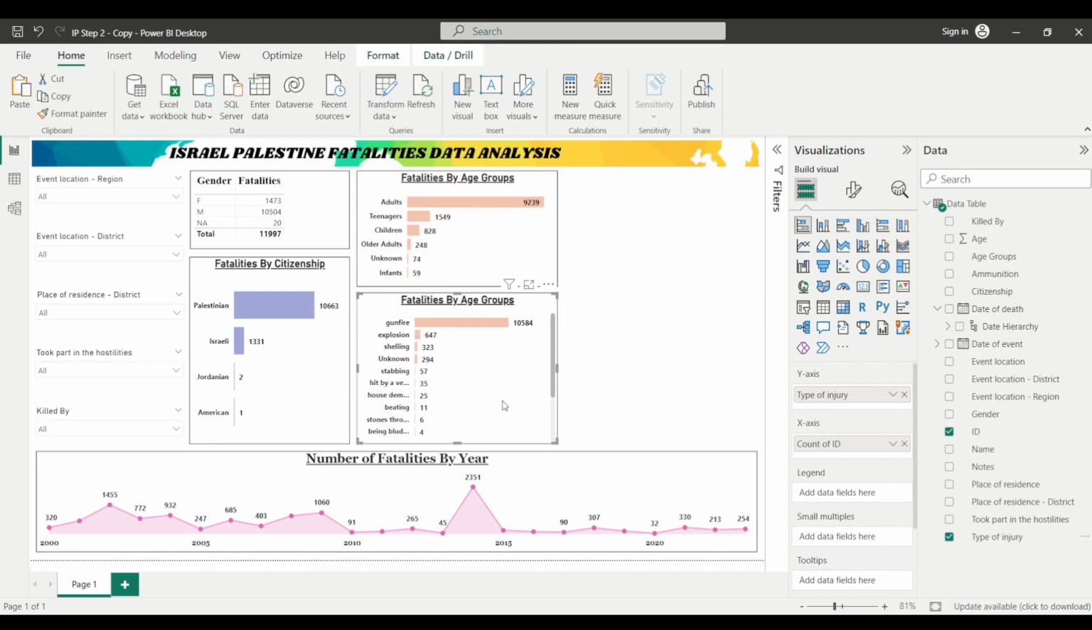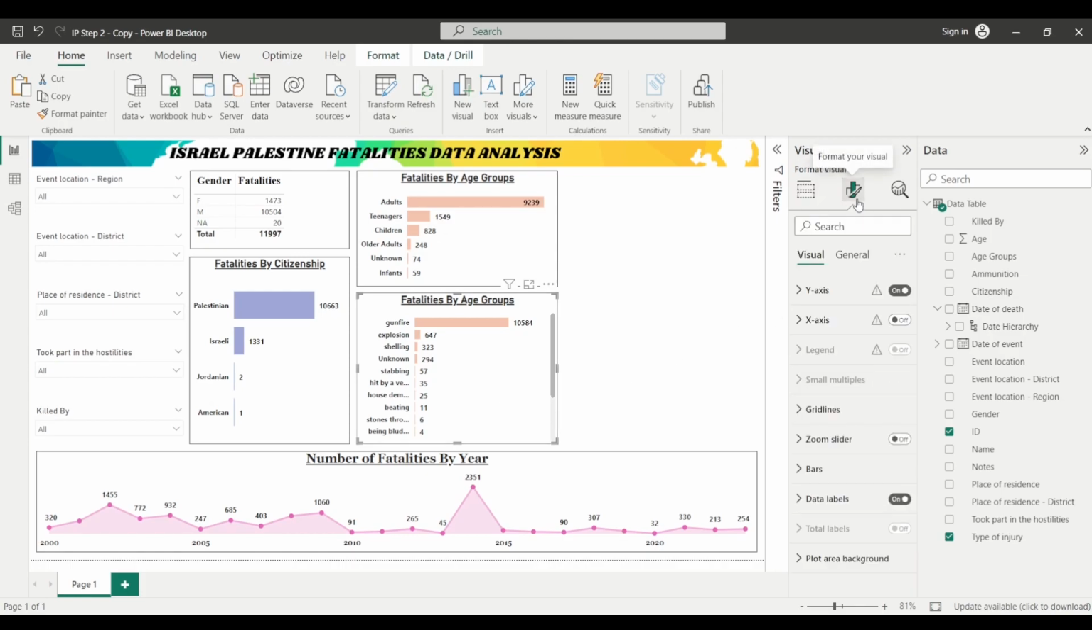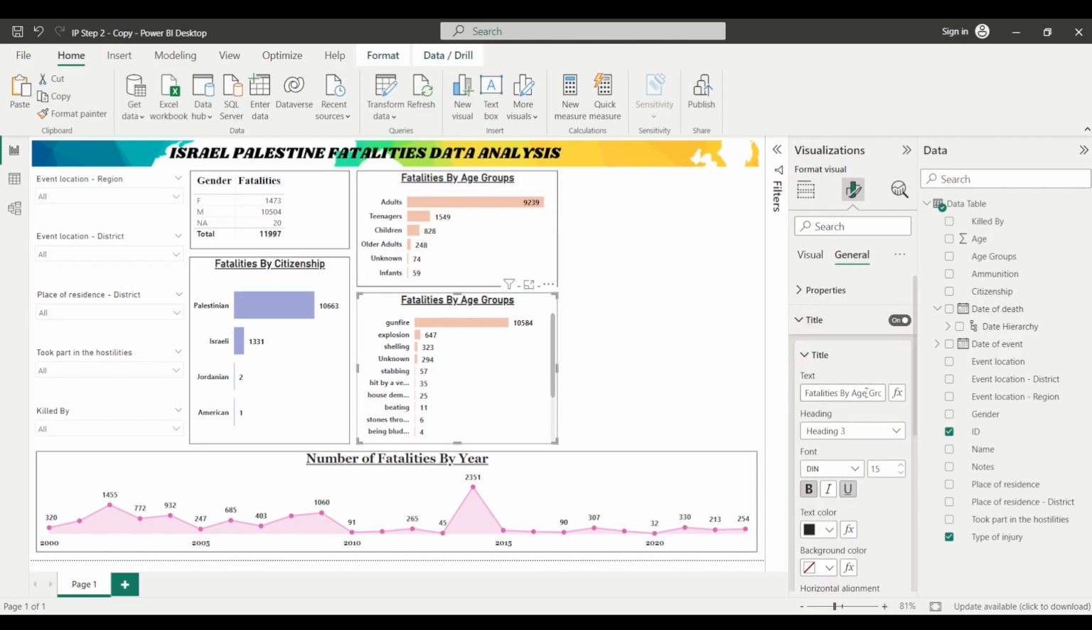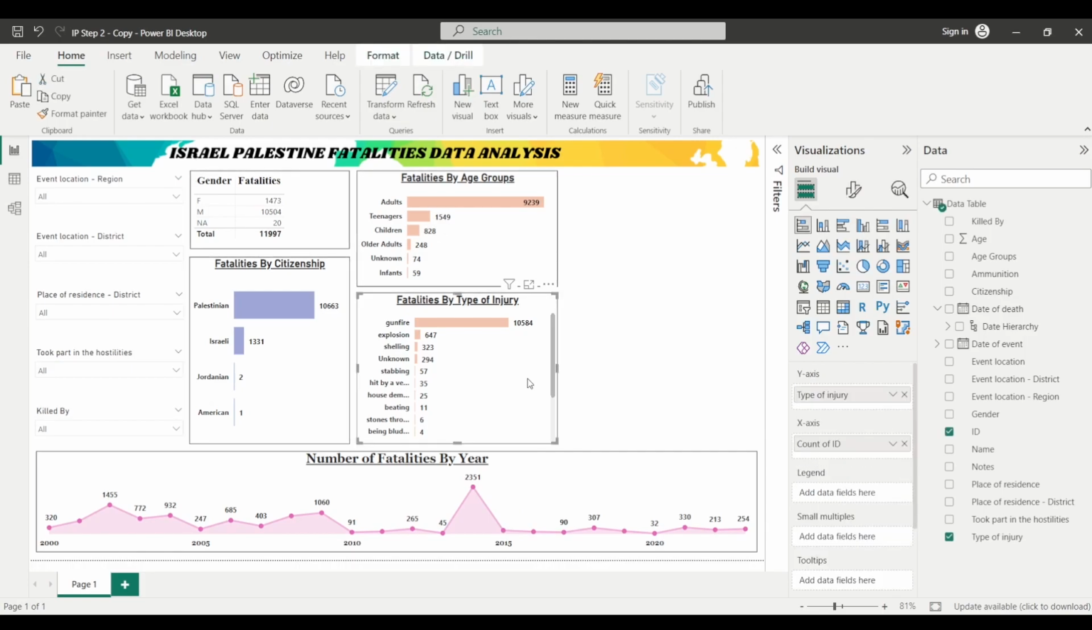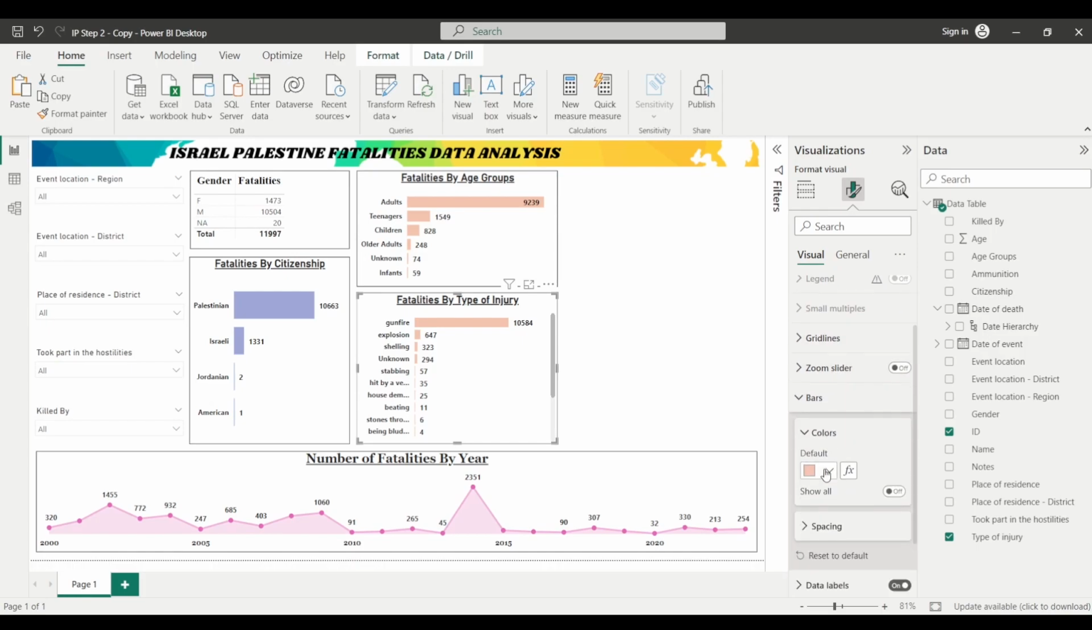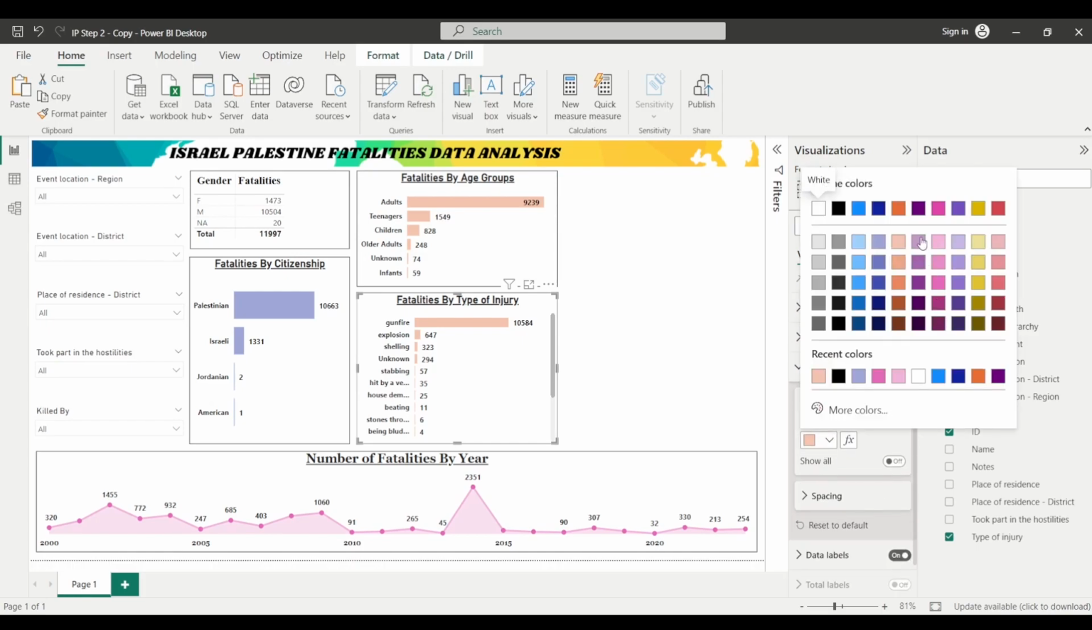So we are required to change the title. Having this particular chart selected, I will click on format your visual, and under this general section, click on title, and you can change it from fatalities by age group to fatalities by type of injury. Okay, and now we can change the color of the bars as well. Having this bar chart selected, click on format your visual, and under this bar section, you can change the color from here, and let's select this particular color.